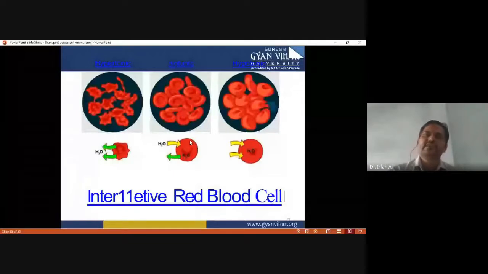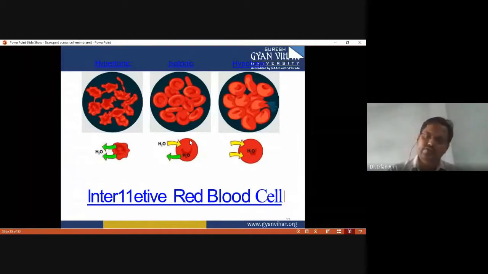If we keep RBC in the isotonic condition, there are no changes in the RBC. If we keep RBC in the hypertonic solution, the RBC shrinks because the water content is transported out. Okay, and if we keep RBC in the hypotonic solution, the water content gets into the RBC and the RBC bursts. Okay, so both hypertonic and hypotonic conditions are harmful.